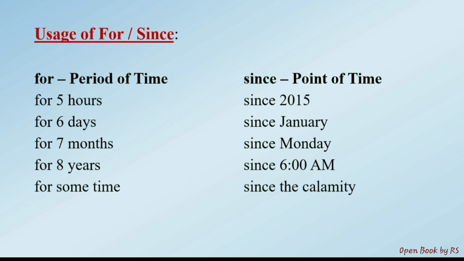So take the examples. For 5 hours, for 6 days, for 7 months, for 8 years, and so on. It's only taken for the flow, so that you can easily remember the right usage of for. You can use hours, days, months, years, something like that. Even if you don't know the definite period, you can say for some time. So for some time also refers to a period of time. For some time means it may be hours, days, something like that, depending on the context.